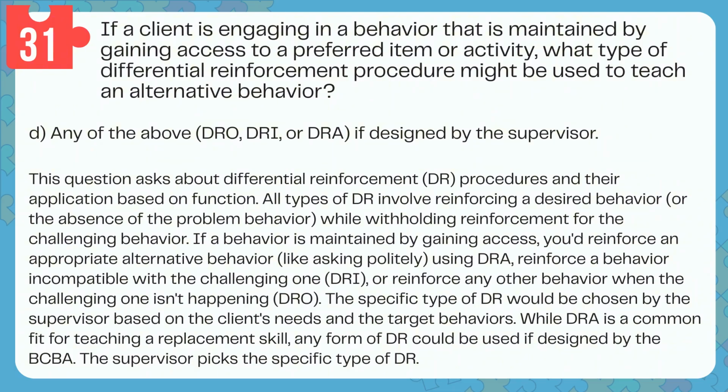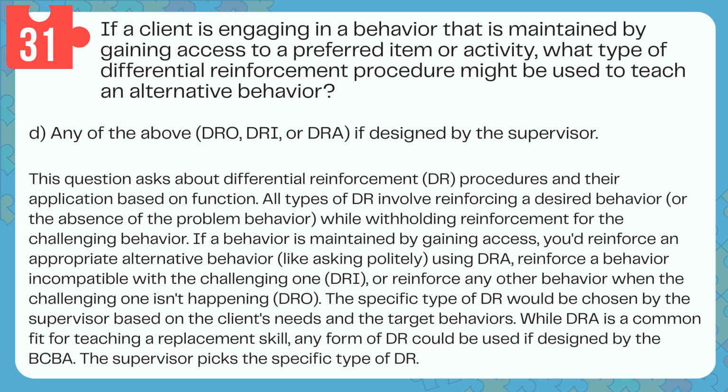All types of DR involve reinforcing a desired behavior or the absence of the problem behavior, while withholding reinforcement for the challenging behavior. If a behavior is maintained by gaining access, you'd reinforce an appropriate alternative behavior, like asking politely, using DRA, reinforce a behavior incompatible with the challenging one, the DRI, or reinforce any other behavior when the challenging one isn't happening, DRO.